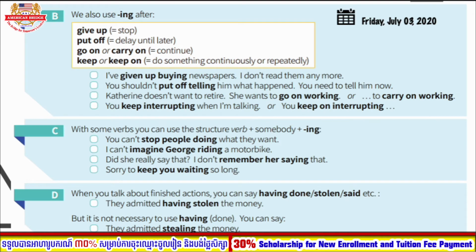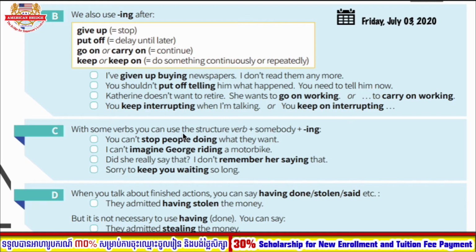There is more information that we can use with the gerund form. So some of the verbs we can say give up doing something, put off doing something, go on or carry on doing something, keep or keep on doing something. So these are the phrasal verbs that we can also use with the gerund form. Let's read the first example. I've given up buying newspapers. I don't read them anymore, which means I stopped buying newspapers.